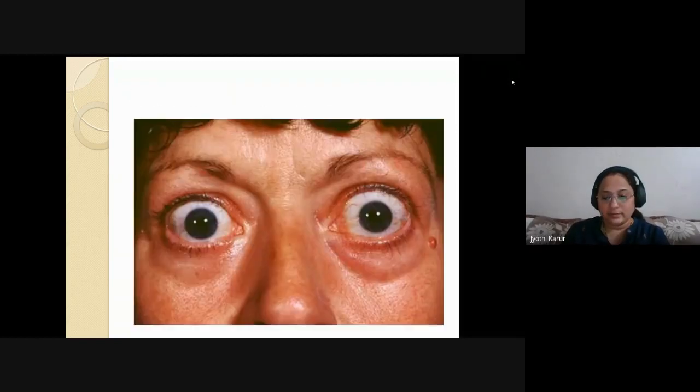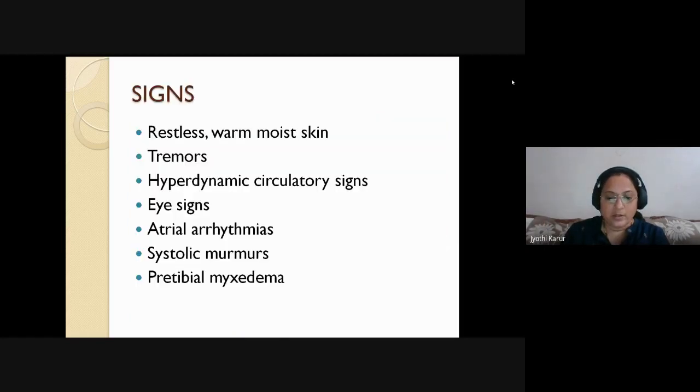So this is the classic sign. I'll come to eye signs one by one. So what are the signs? The patient will be restless. There are warm and moist skin, tremors, the static tremors, and all the changes of hyperdynamic circulation will be there. So the rate will be increased, the volume will be increased. So there is bounding pulse and all the eye signs.